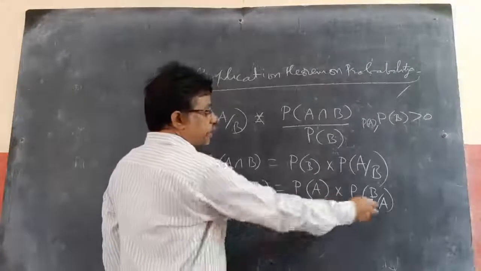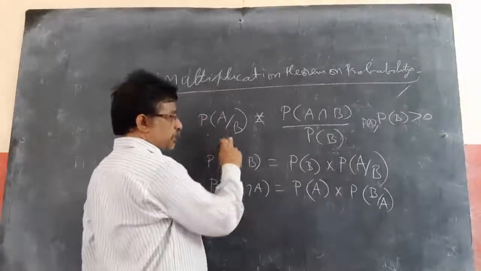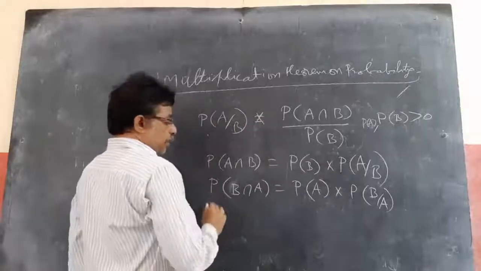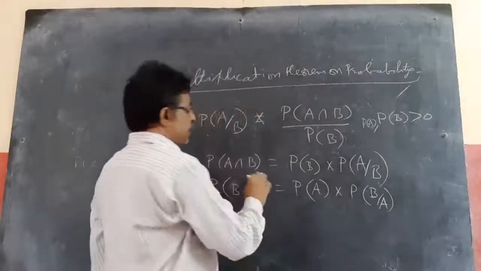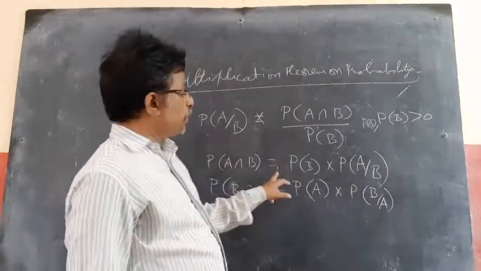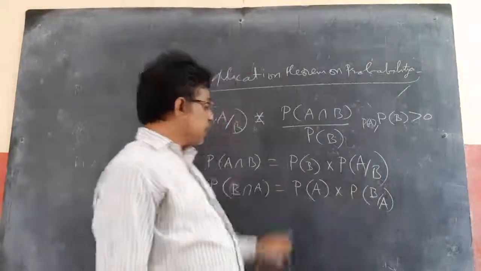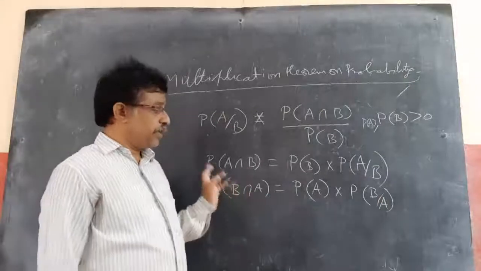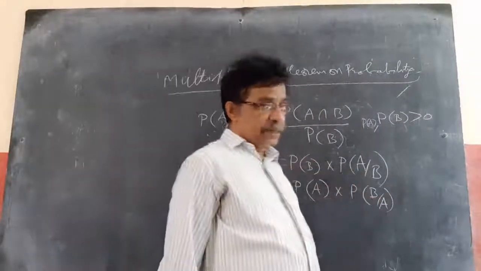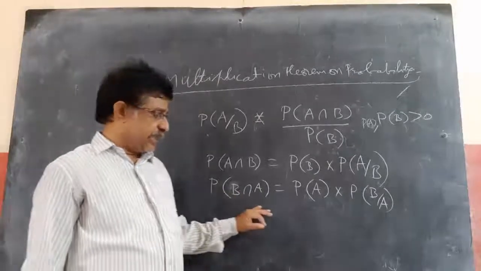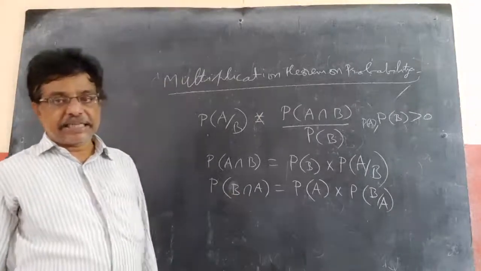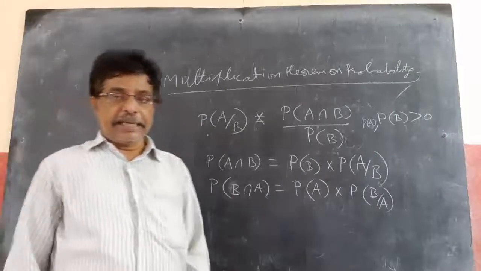P of A intersection B and P of B intersection A are both the same, so I can write either of the two. This is called the multiplication theorem on probability.